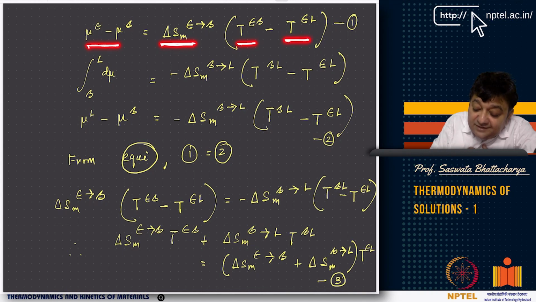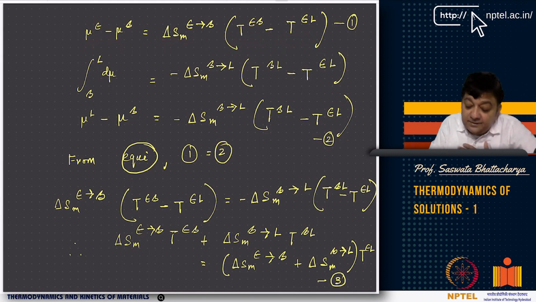Now remember, T epsilon beta is lower, according to our curve, and this is the higher temperature, right? And this is delta Sm epsilon to beta. Now you see, mu epsilon is greater than mu beta is what we have.